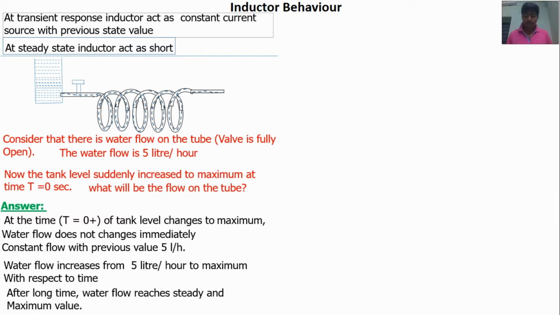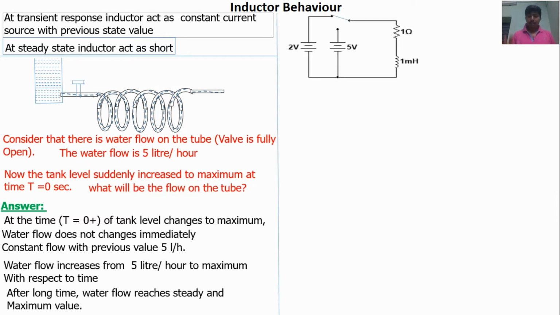Let us take an example. In the circuit there is an inductor. A 2-volt battery is connected to the RL circuit, and it has been connected for a long time. If this DC source is connected to the inductor for a long time, the current flow through the inductor will be steady. So the inductor acts as a short.